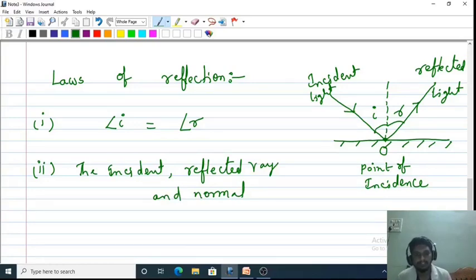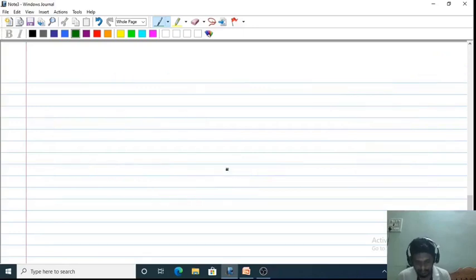Next, what is the sign convention? Before discussing the relation between focal length and radius of curvature, we'll discuss sign convention. From this topic we'll learn how to give signs to different distances like object distance, image distance, focal length, and radius of curvature. So the next one is sign convention.